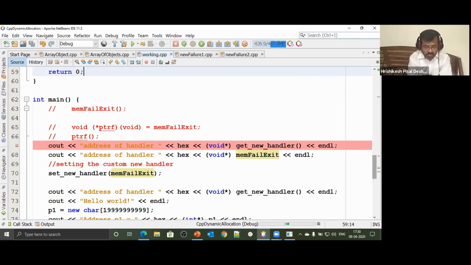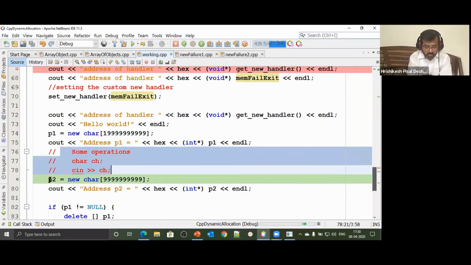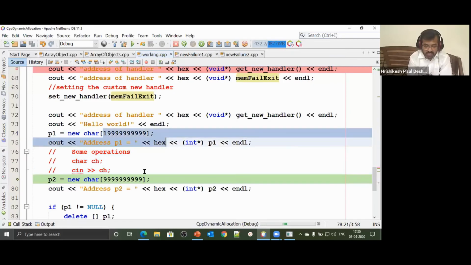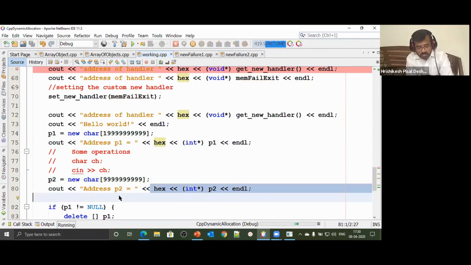Let's assume that there was some other operation that we did, and later we try to create one more array. What is P2? P2 is also a pointer to a character that I have defined. So I say new char, another array. One array was not enough, so I'm creating one more huge array. If this operation also succeeds, you will reach here, and if it doesn't, the code will stop right there. Let's trace this code. Let's see what happens. Does it go to line number 80?